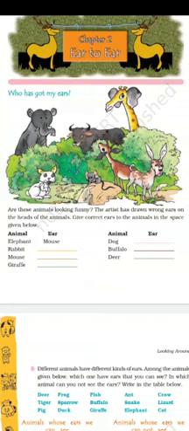So students, here the artist who drew this picture has made a mistake. What mistake is it? The artist has drawn wrong ears on wrong animals. So we have to find out which ear is of which animal. But before we solve that, let us see the real ears first. In this first picture, you can see an elephant. Elephants have big fan type ears. You can see there are big ears.